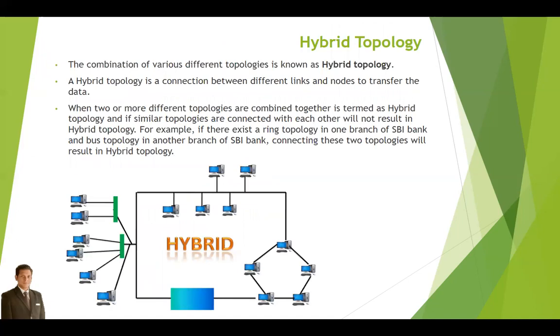Hybrid topology. The combination of various different topologies is known as a hybrid topology. A hybrid topology is a connection between different links and nodes to transfer data. When two or more different topologies are combined together, it is termed a hybrid topology. If similar topologies are connected with each other, it will not result in a hybrid topology. For example, if there is a ring topology in one branch of SBI Bank and a bus topology in another branch of SBI Bank, connecting these two topologies will result in a hybrid topology.